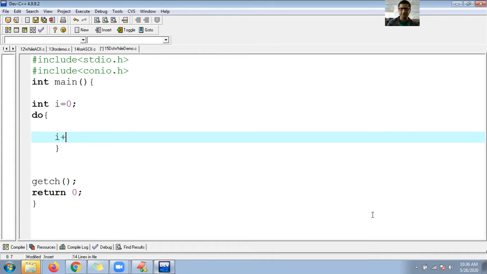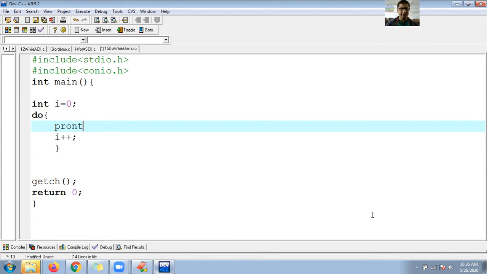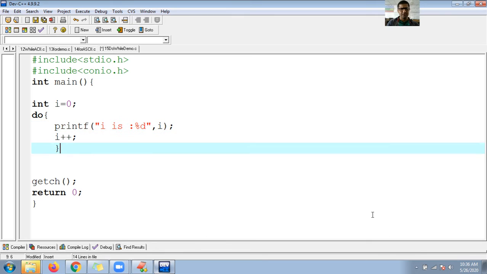So here is i plus plus, printf i value is %d, comma i, semicolon, and here let me write the condition while i must be less than or equal to 10.